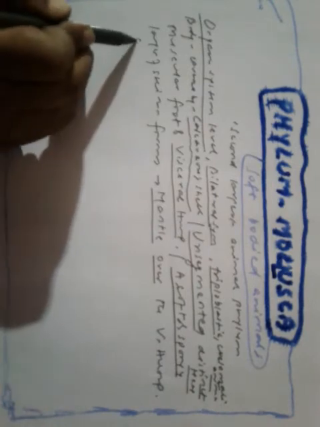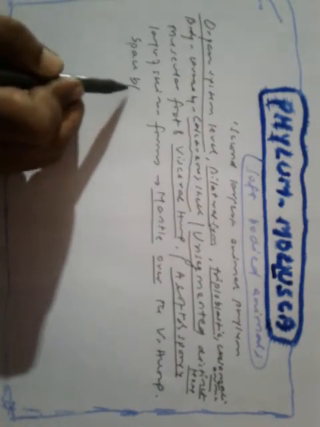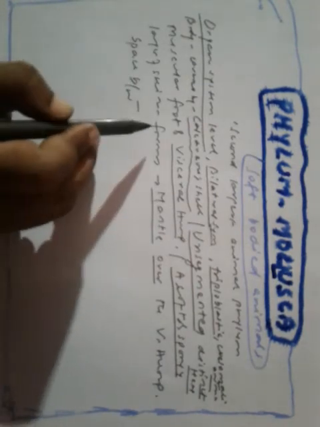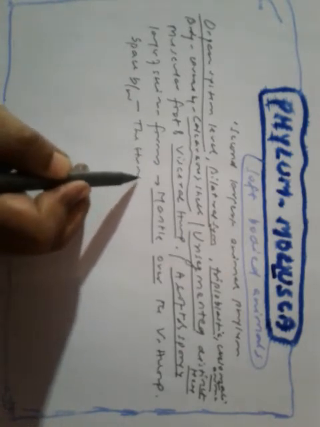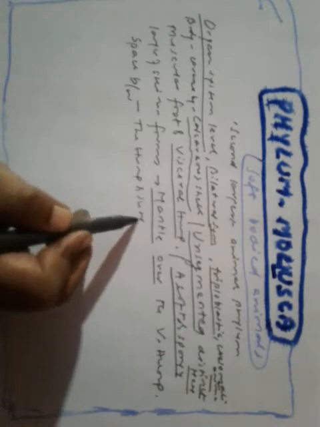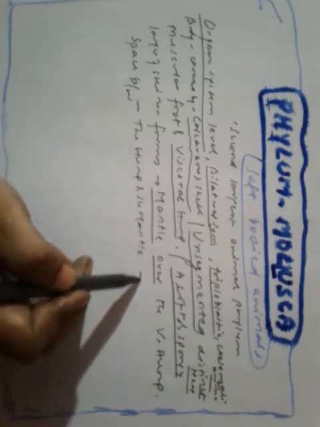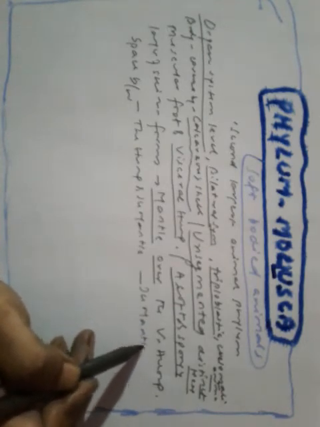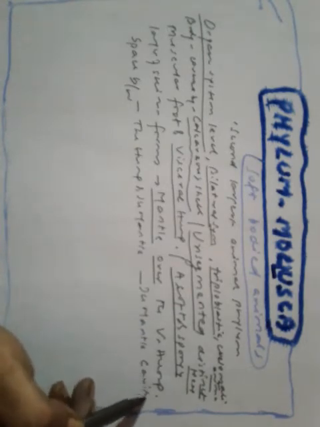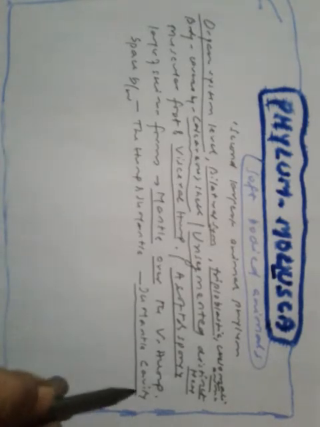The space between the hump and the mantle, what is it called? It is called the mantle cavity.